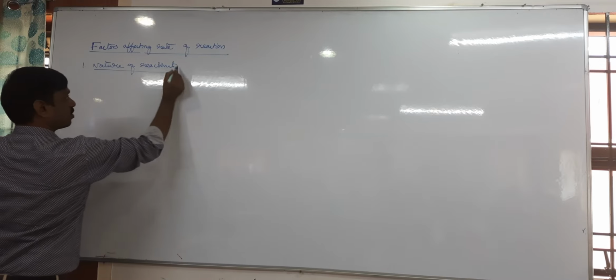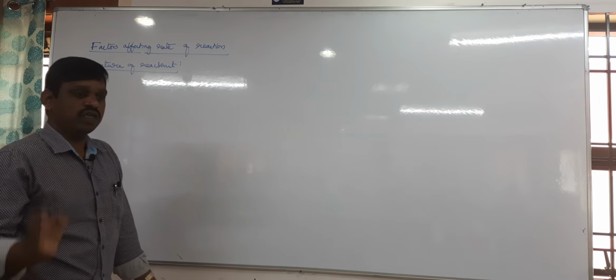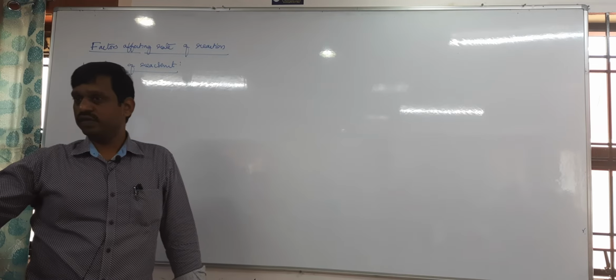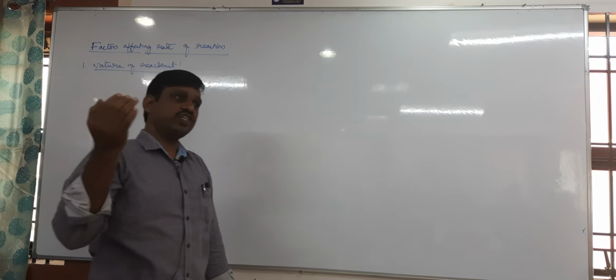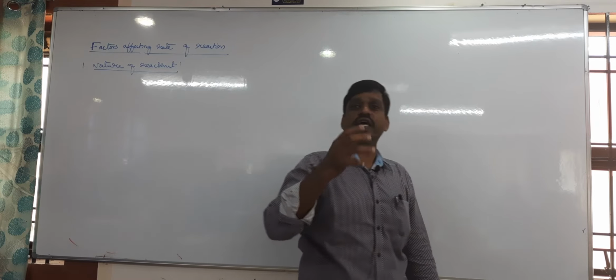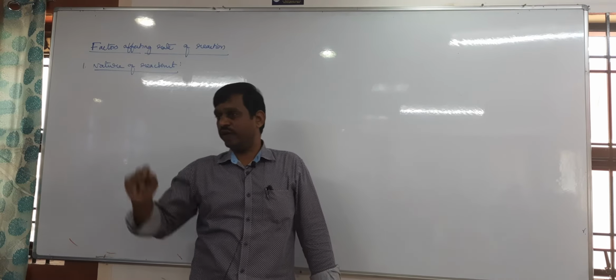Nature of reactant. Right, listen. So what is the rate of reaction? Already we have studied. Tell me, what is the rate of reaction? The change in concentration of reactant or product in unit time. Therefore, the change in the concentration of reactant or the change in the concentration of product in a unit time is called the rate of chemical reaction, right? So this is the first factor, nature of reactant.